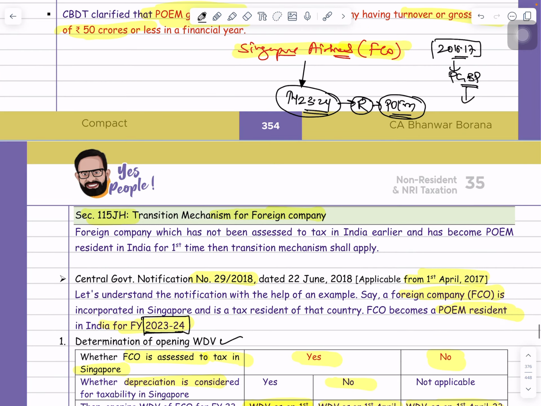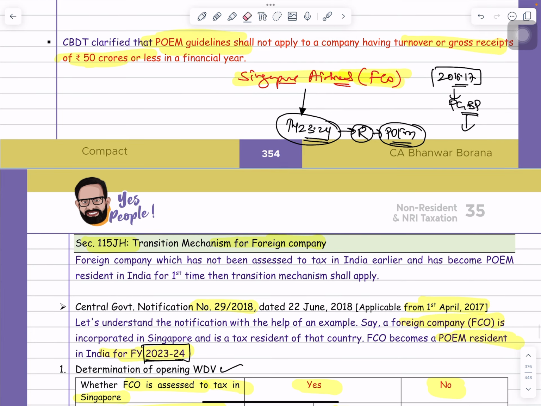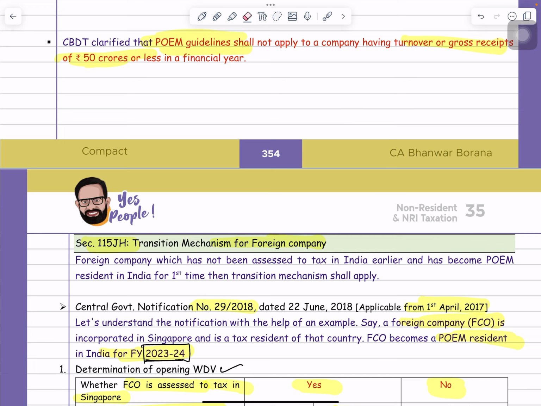Yes. Now there is one interesting point. Try to understand, I am going to explain it here. Just focus on your board. For example, there is one company, the company name is FCO. That company has incurred some business losses, suppose PGBP losses in a previous year. For example, they also follow the financial year only. So in the financial year 17-18, suppose they have incurred 50 crore rupees of losses. So there was a PGBP loss of 50 crore.